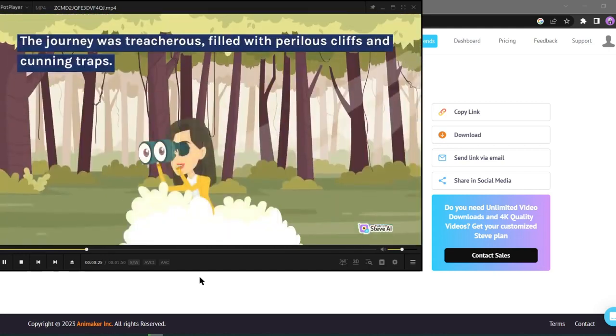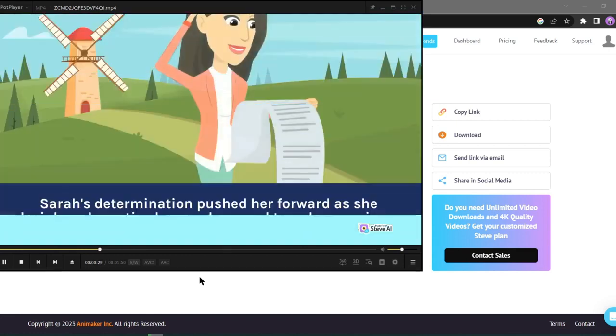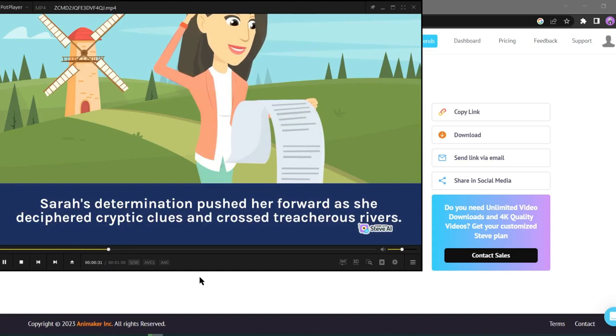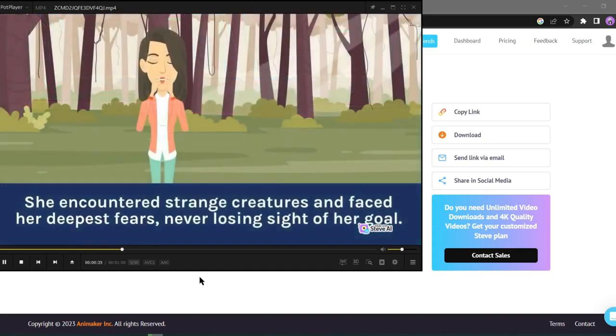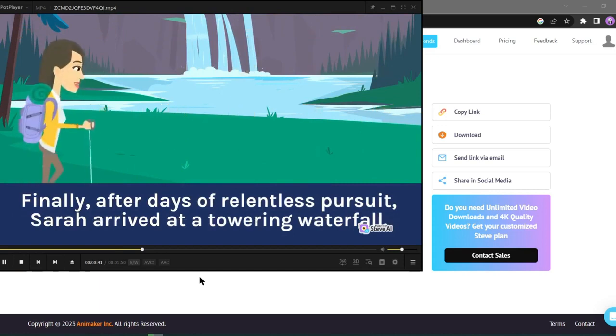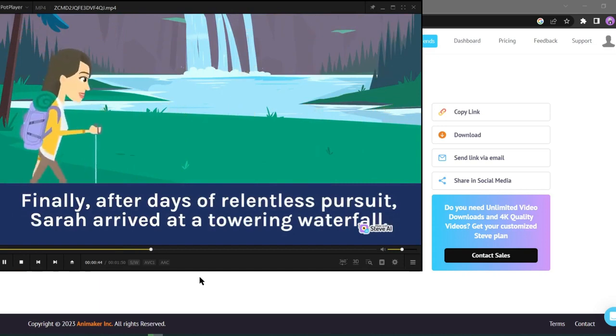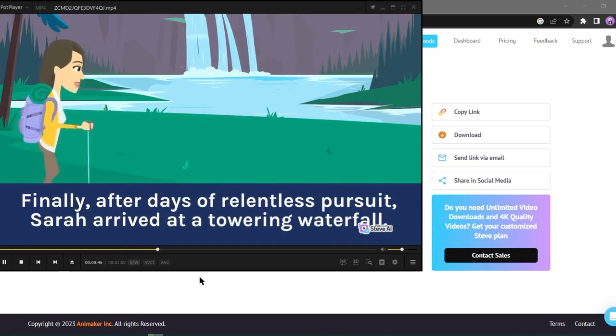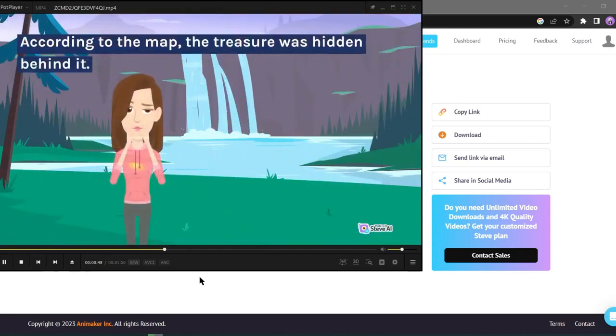The journey was treacherous, filled with perilous cliffs and cunning traps. Sarah's determination pushed her forward as she deciphered cryptic clues and crossed treacherous rivers. She encountered strange creatures and faced her deepest fears, never losing sight of her goal. Finally, after days of relentless pursuit, Sarah arrived at a towering waterfall. According to the map, the treasure was hidden behind it.